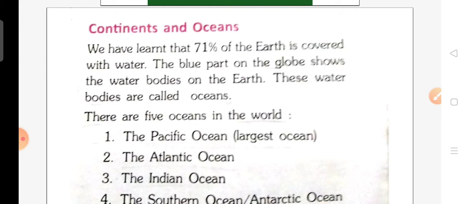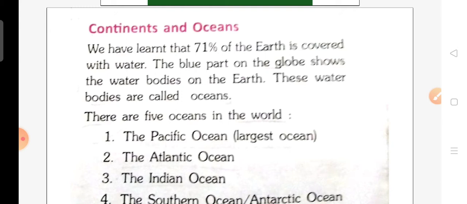Let's start the topic. We have learned that 71% of the earth is covered with water. We already discussed in chapter 1 that 71% of the earth is covered with water, and the remaining 29% is covered with land. The blue part on the globe shows the water bodies on the surface of the earth.